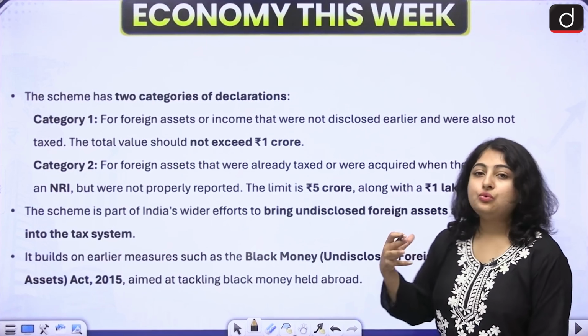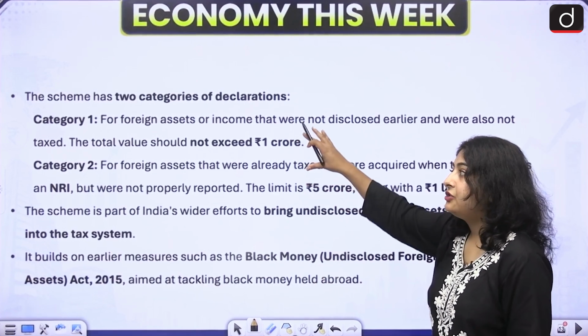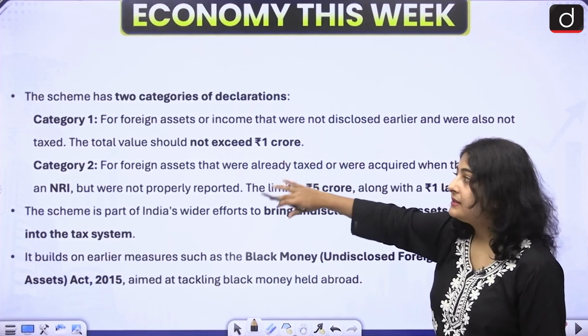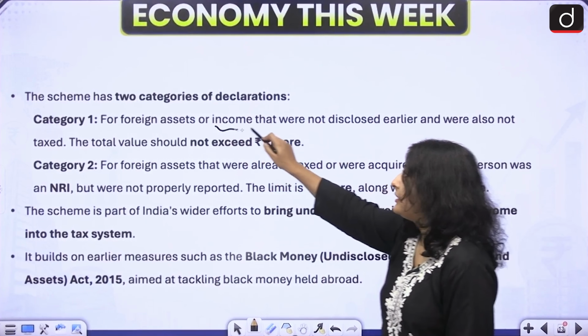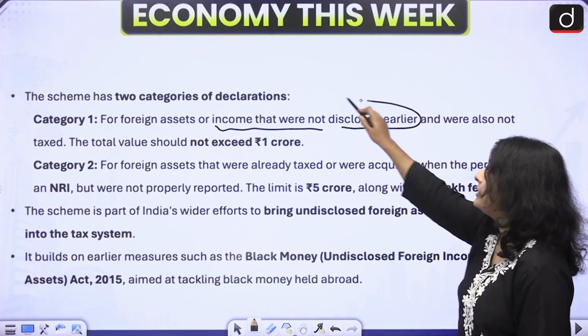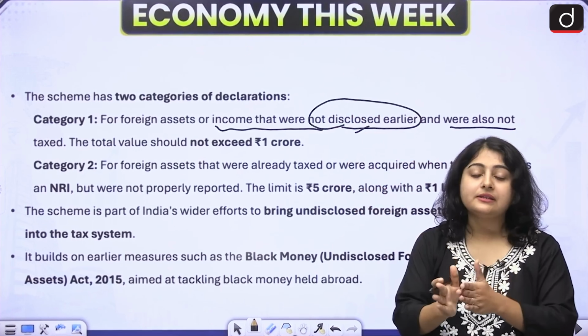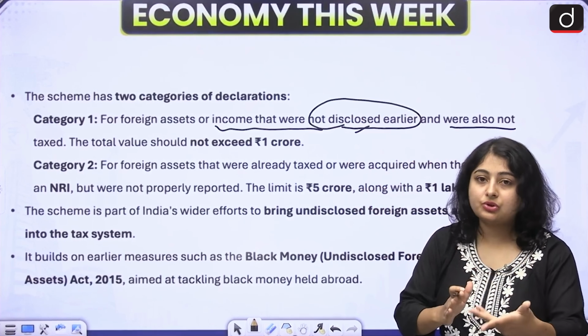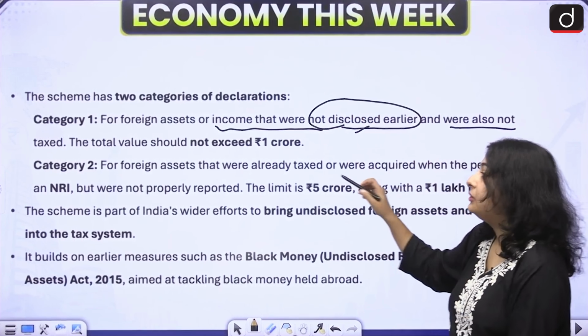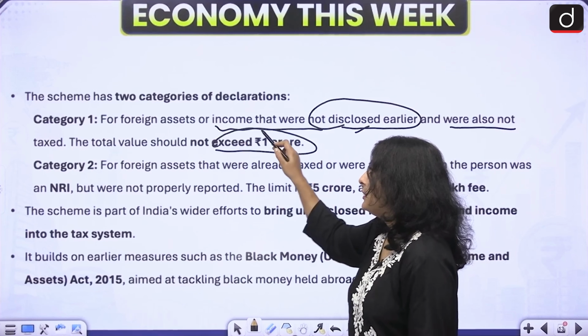Now this scheme has two categories of declaration. You can make a declaration within these two categories. Category 1 is for the foreign assets or income that were not disclosed earlier and that were also not taxed. Any asset or income which you have neither disclosed nor paid taxes on. The total value should not exceed 1 crore.